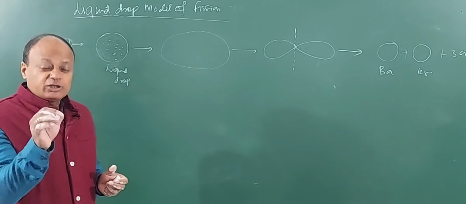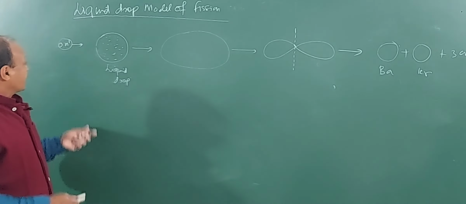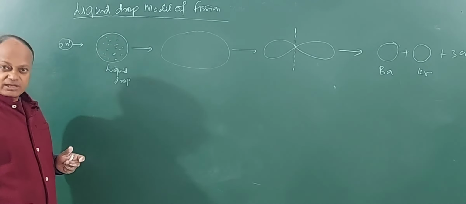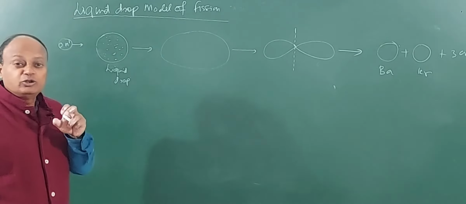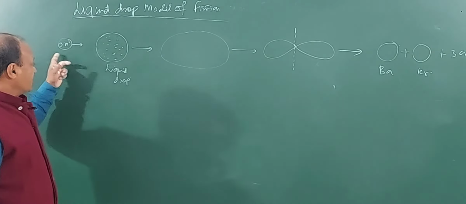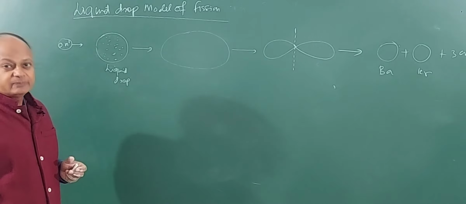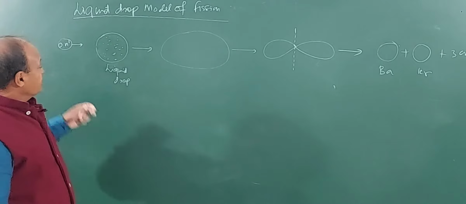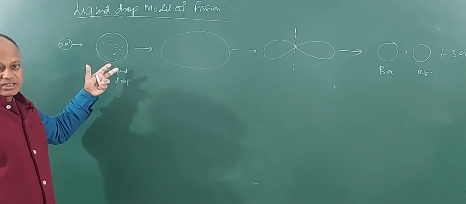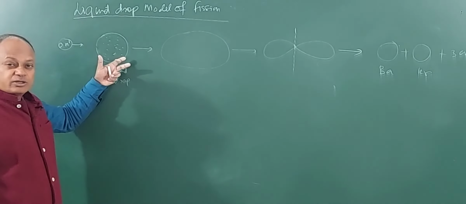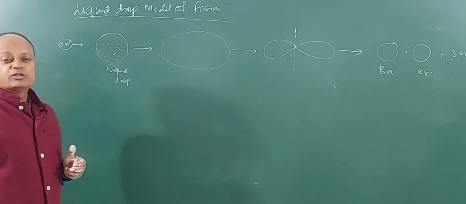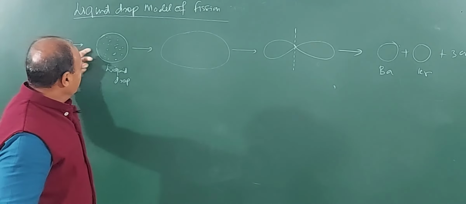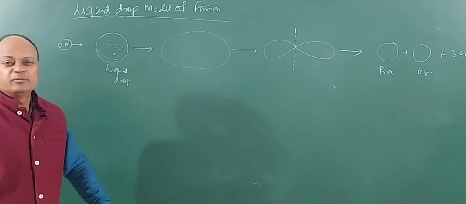Now, the key to this nuclear fission reaction is what? Capturing of the neutron by the liquid drop, right? Or capturing of the neutron by the nucleus. If this neutron is not captured by the nucleus, then what will happen? There will be no fission. Imagine this neutron moves with a very high velocity, strikes the nucleus, and the nucleus is not able to capture it. Then what will happen? The neutron will go right through the nucleus and there will be no fission.